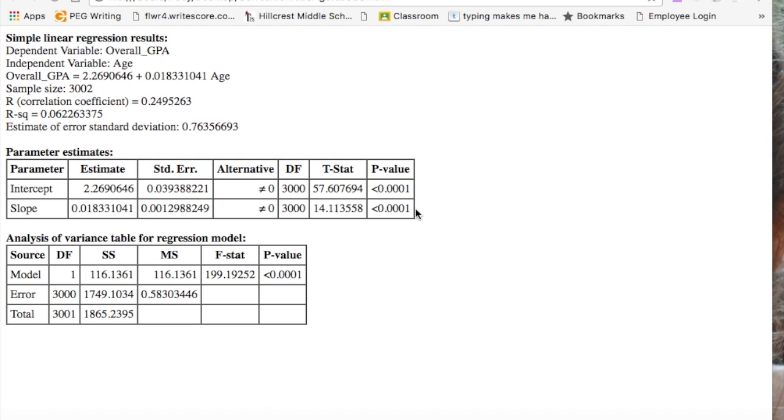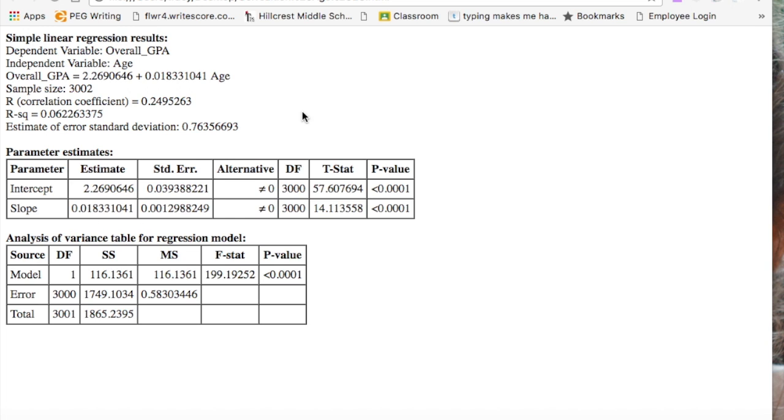All right, and last we are going to look at a predicted GPA for a student who is 25. This is done obviously in StatCrunch. However, I would like to explain the formula to find this out. To start out, we would take the intercept, or B0, which is 2.269. You're going to add that to the slope, or B1, which is 0.018, times the age of 25. And that's going to give you your predicted GPA.